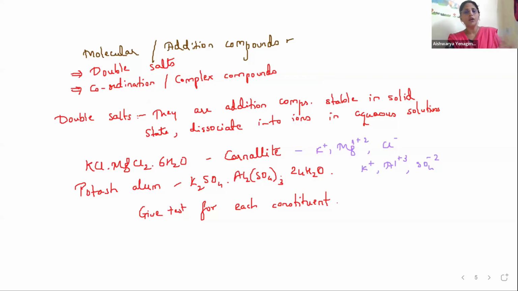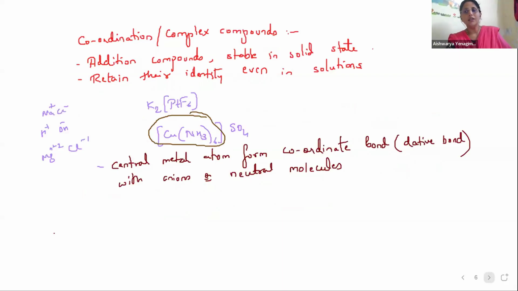They have types: double salts and coordination compounds. What is the difference between the two? Double salts are stable in the solid state. Coordination complexes are also stable in the solid state. But double salts dissociate into their respective ions, and we can do different tests for those ions. Mohr's salt is an example of a double salt. Carnallite is there. Potash alum is there. Unlike them, coordination compounds are stable in the solid state, and even in solutions they retain their identity. The identity does not change.